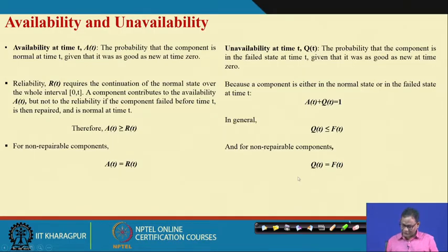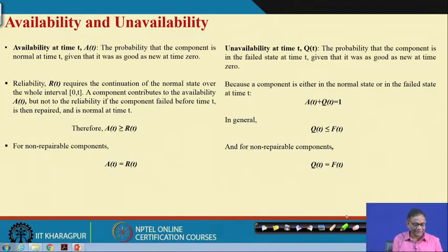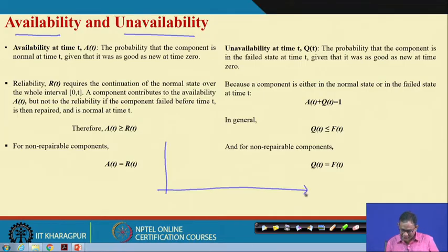So, we will now introduce two important concepts. One is availability, another one is unavailability. Now, let me draw a figure here. Suppose I am interested in a particular component, let it be a valve. When it is purchased, let t equal to 0, a new one is purchased. We are assuming that it is repaired to a new normal state, and then it undergoes operation, and at time t equal, this is t.